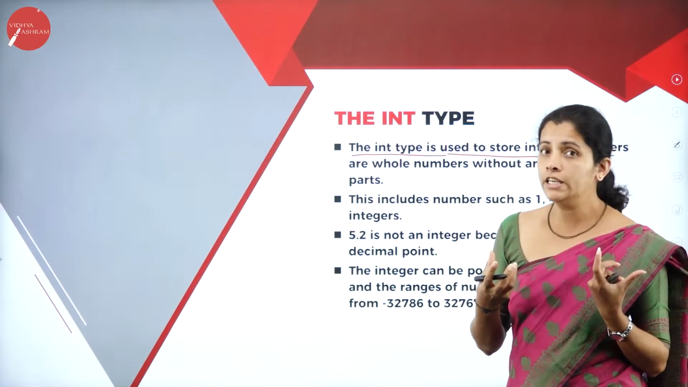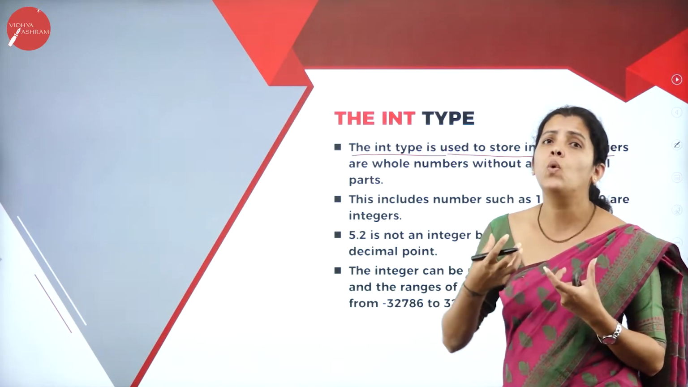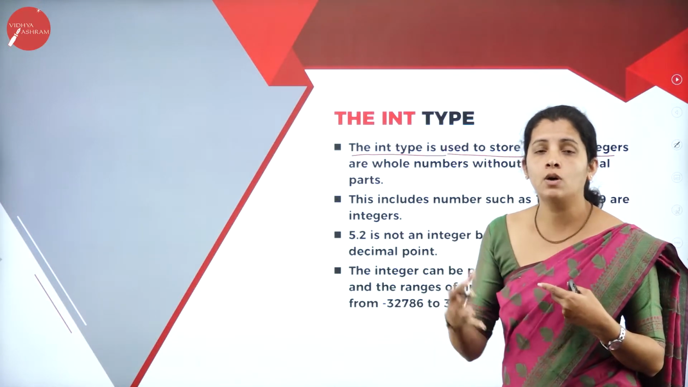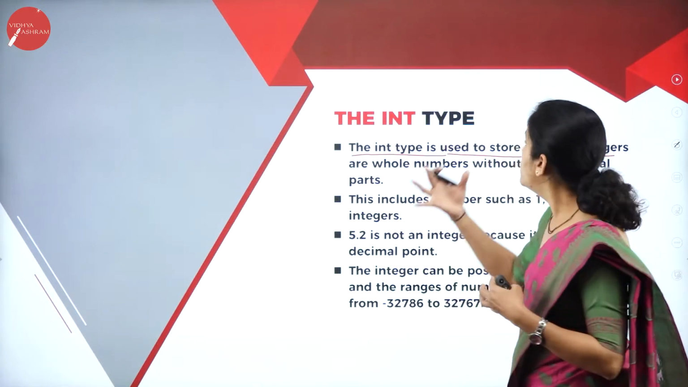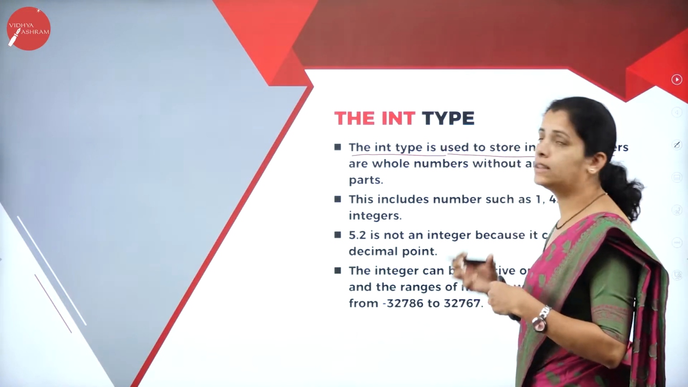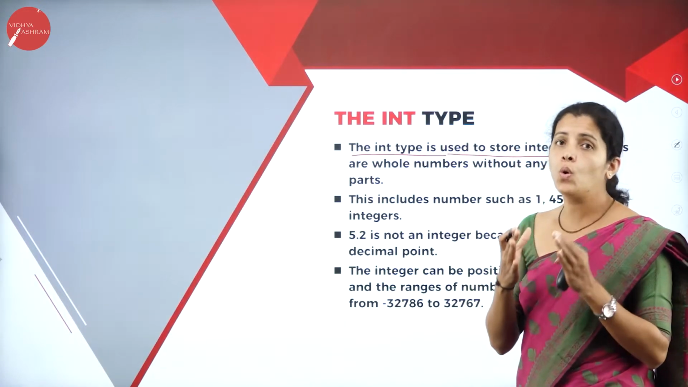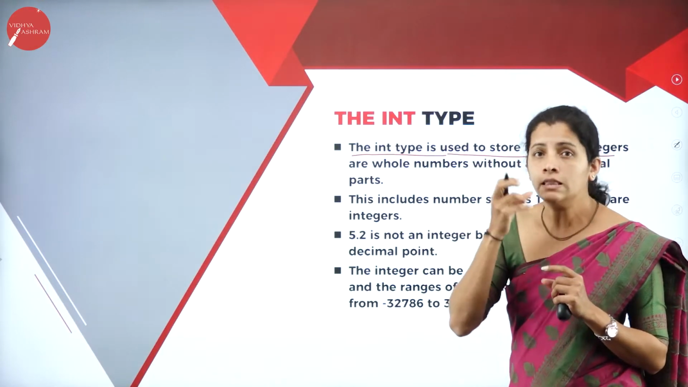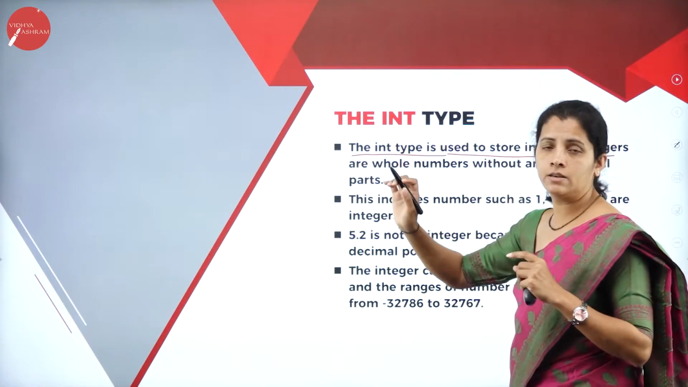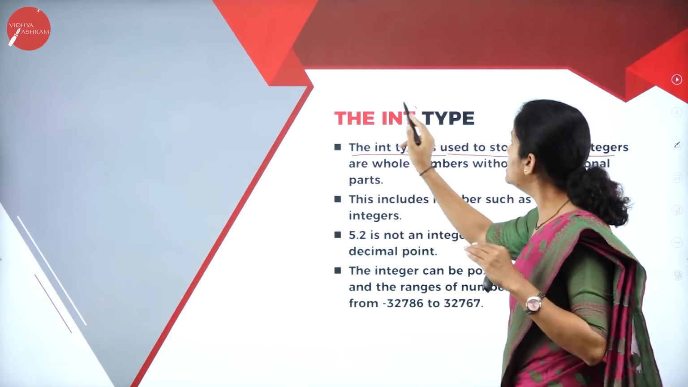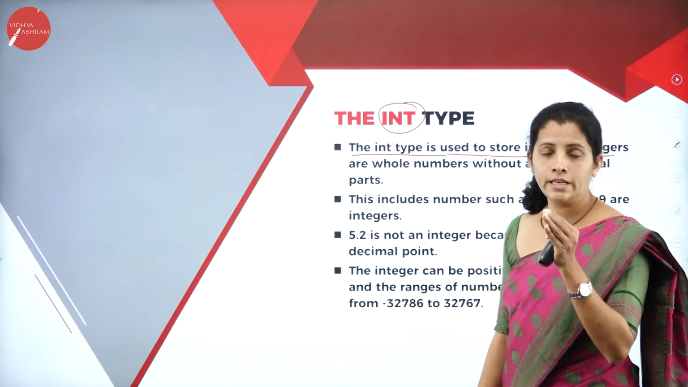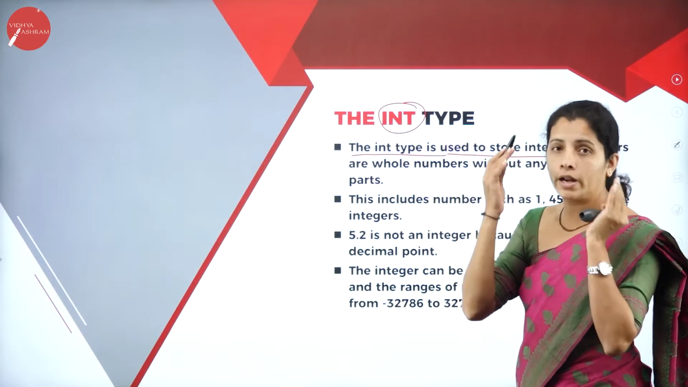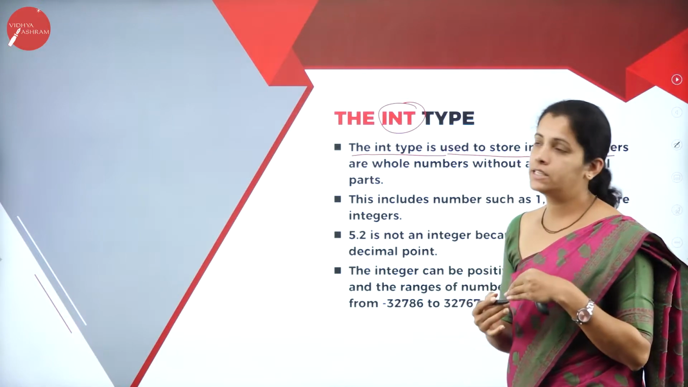So what is integer here? It is nothing but the whole number. Say 10, 20, 30, 100, 1000, 50,000. Okay, so these are the whole numbers. To store whole numbers, I require a particular data type. That is nothing but the integer. But in short, it is int. Instead of writing integer, I'm going to use int number or int age, etc.